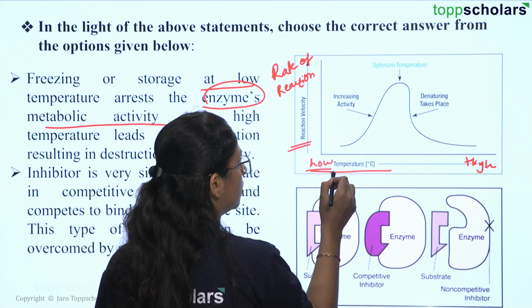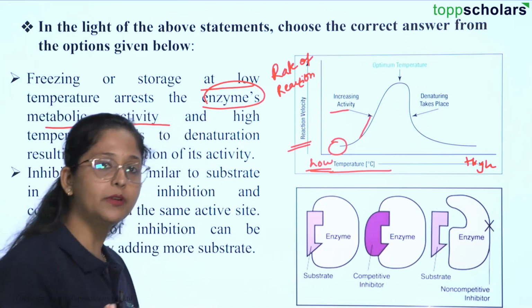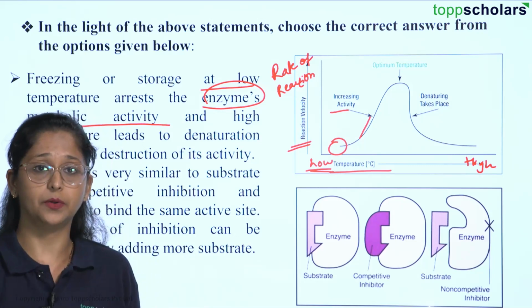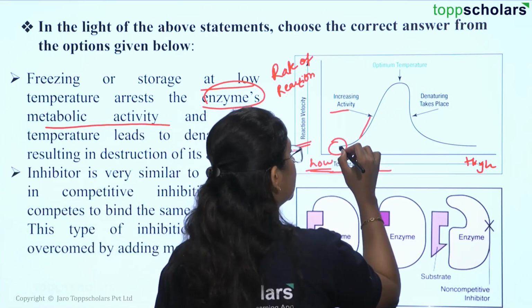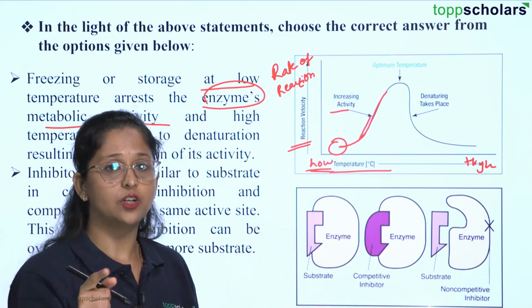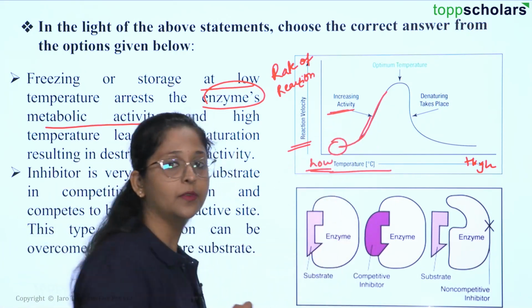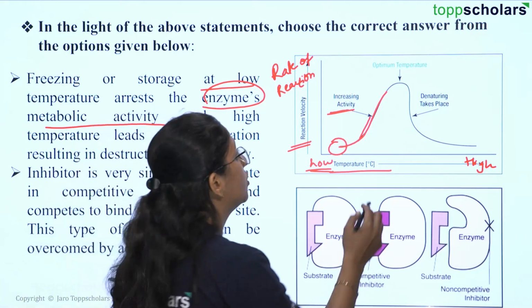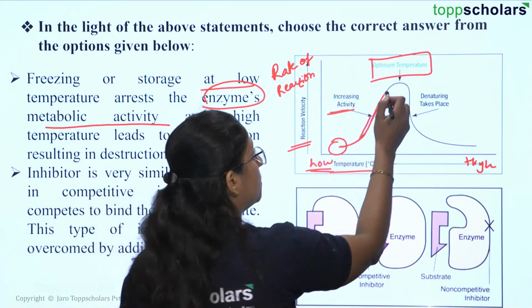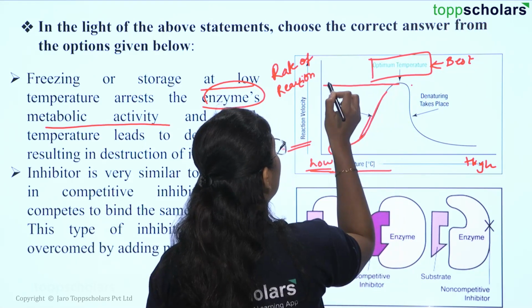So at low temperature we can see that the enzyme activity is stopped here. The enzyme is not able to react or function. Why? Because the low temperature is going to arrest that enzyme activity. And as you can see, as the temperature increases, the rate of reaction or the reaction velocity is also increasing. So here we can see the increasing activity. And you would see the maximum activity at the optimum temperature here, right? So at optimum temperature, the enzyme will show its best reaction. Here, the rate of reaction would be the highest.